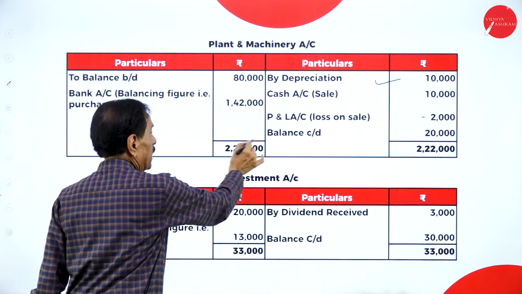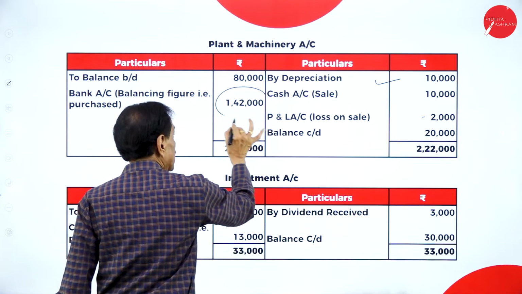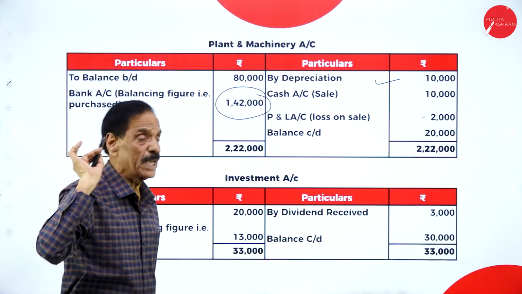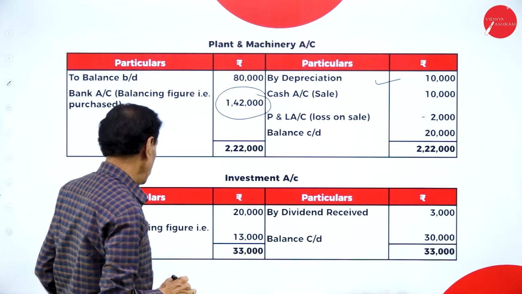20,000. The difference is 1,42,000, which is considered as purchases. Debit side difference is purchases, credit side difference is sale. Then we'll go to investment account.